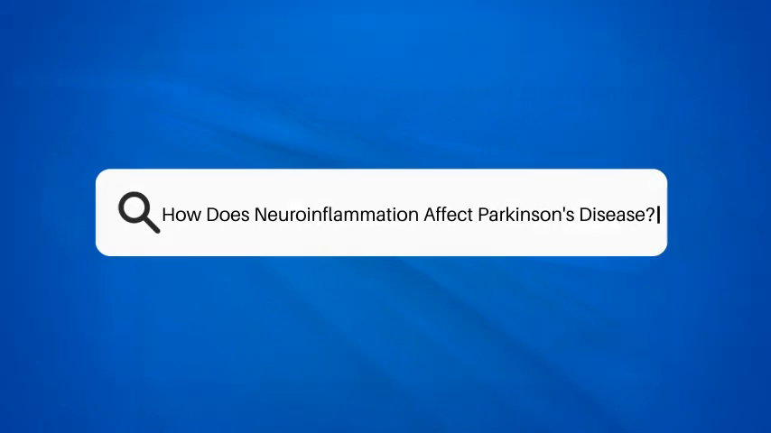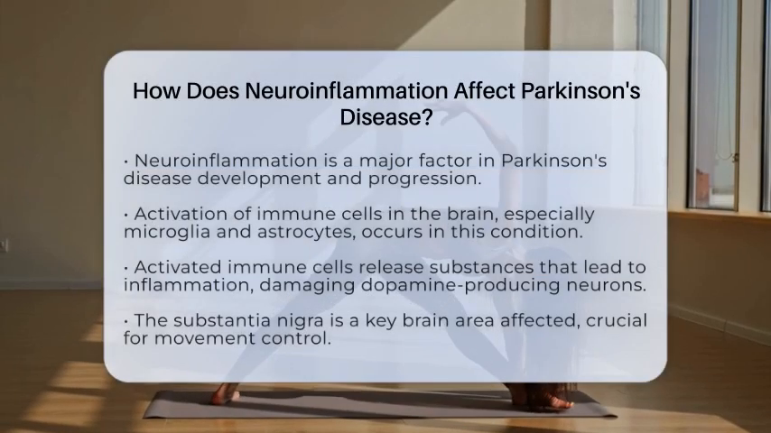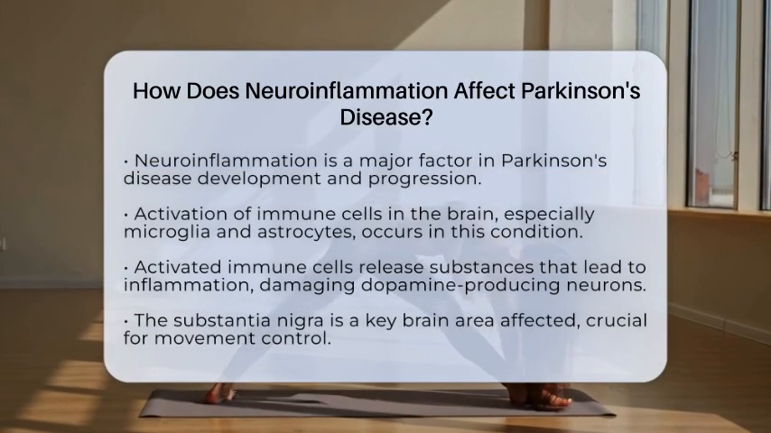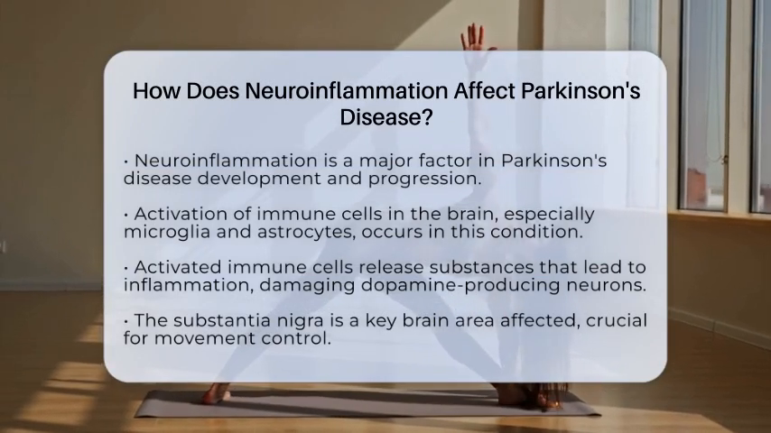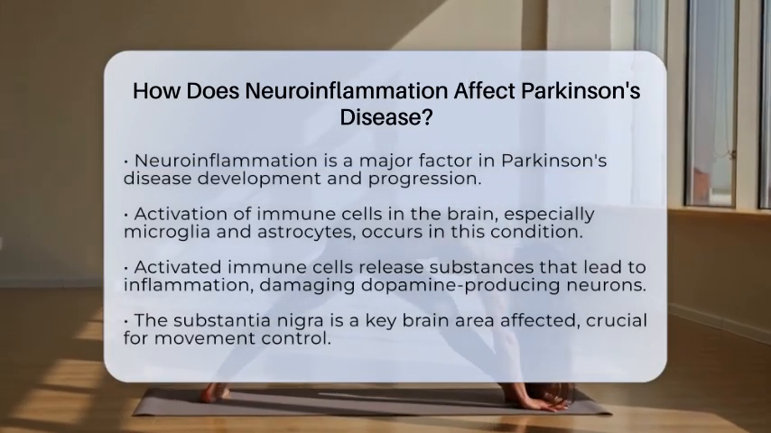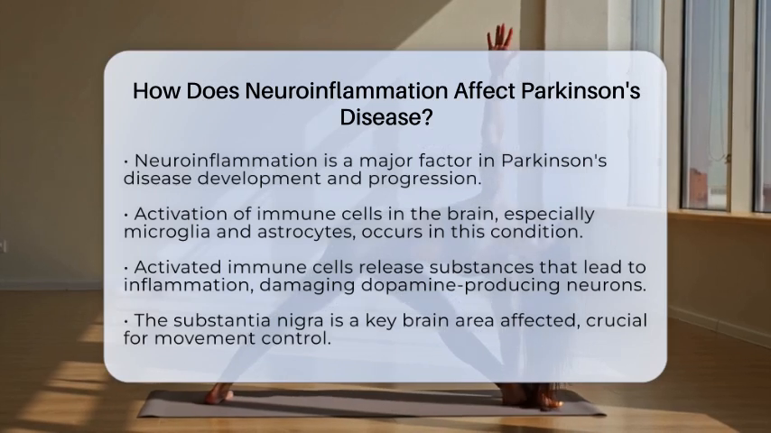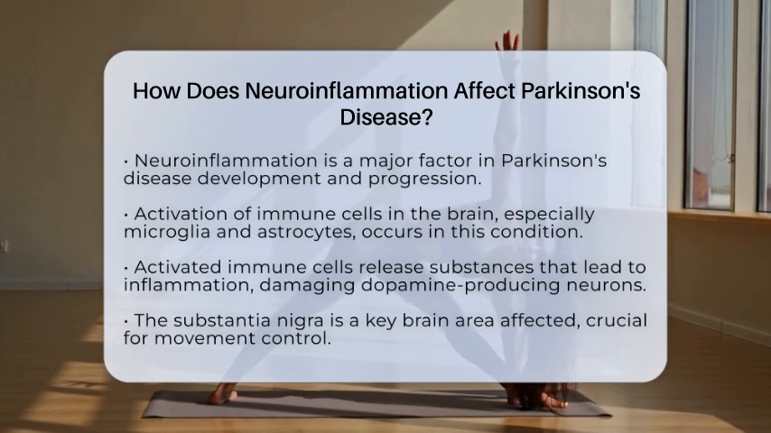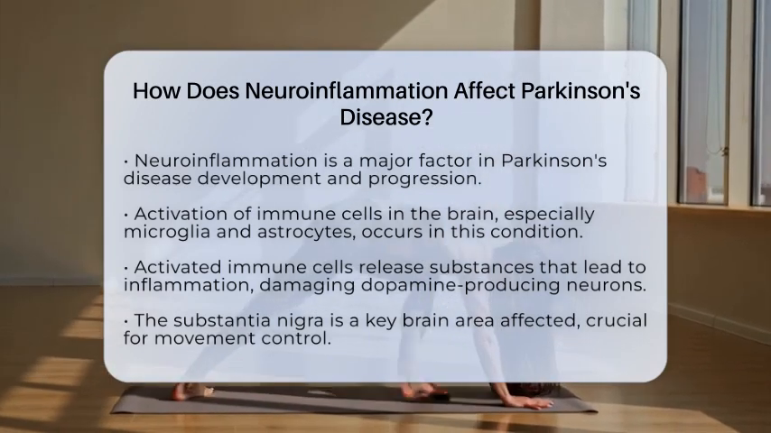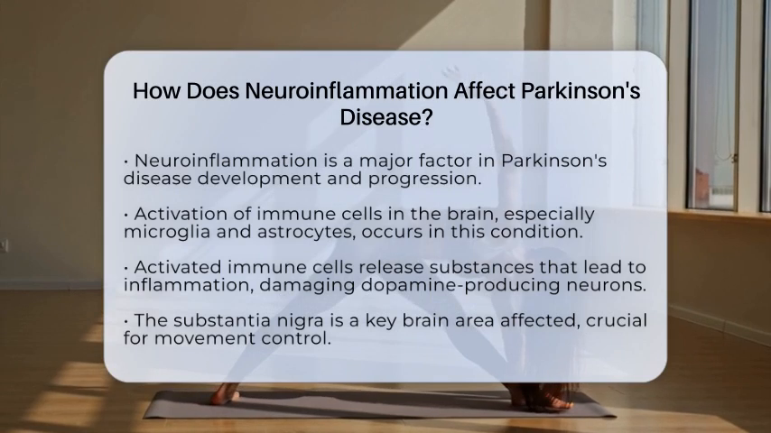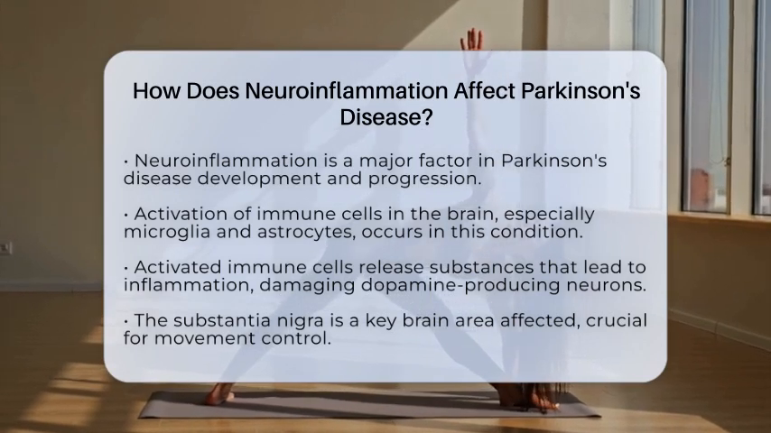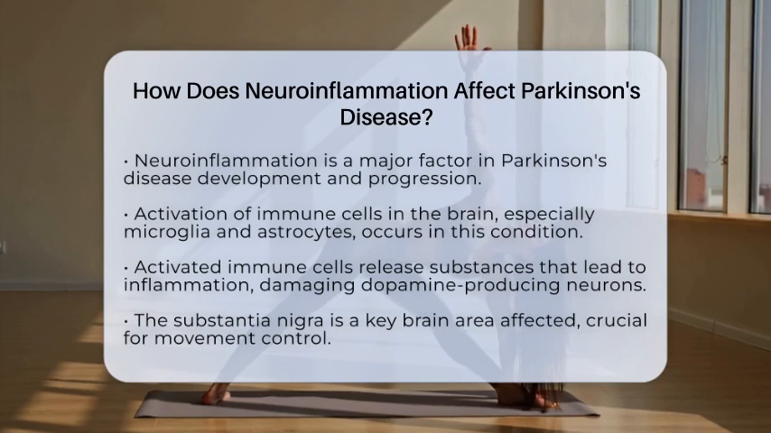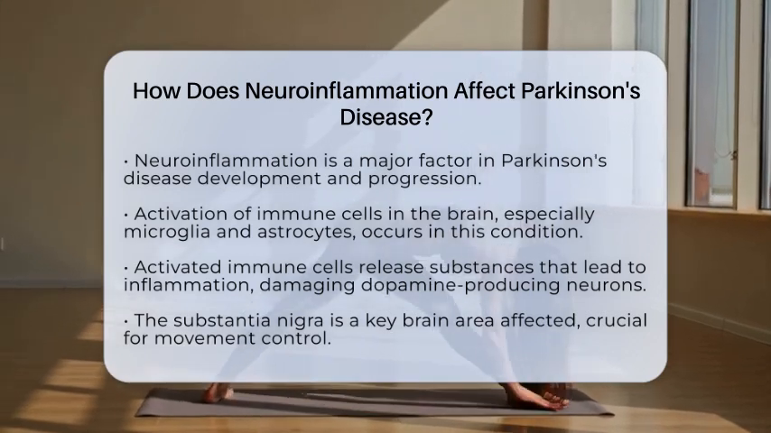How does neuroinflammation affect Parkinson's disease? Neuroinflammation is a key player in the development and progression of Parkinson's disease. This condition is marked by the ongoing activation of immune cells in the brain, particularly microglia and astrocytes. When these cells are activated, they release substances that can lead to inflammation, which in turn contributes to the damage of dopamine-producing neurons in a crucial area of the brain known as the substantia nigra. This area is vital for controlling movement.